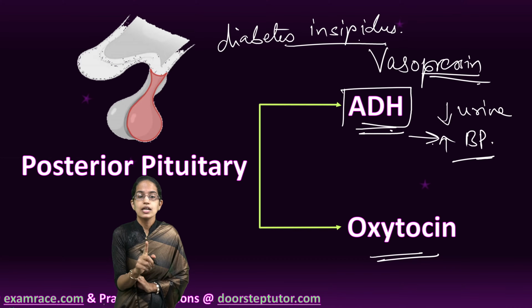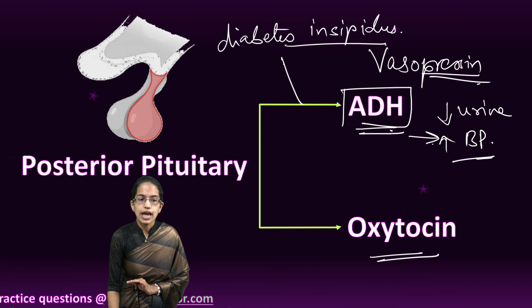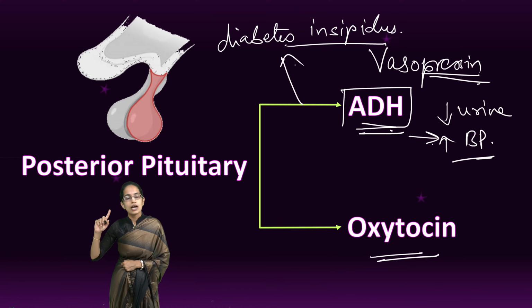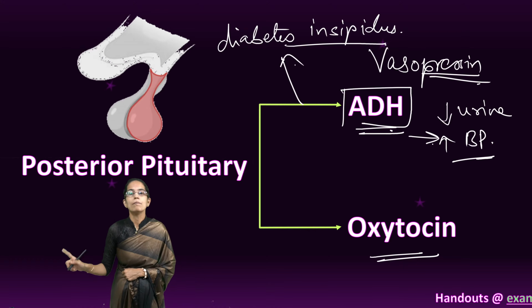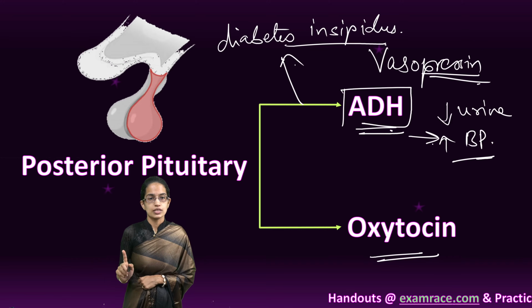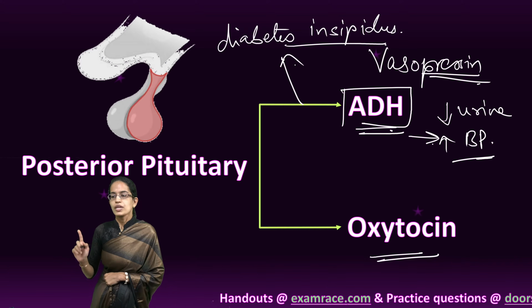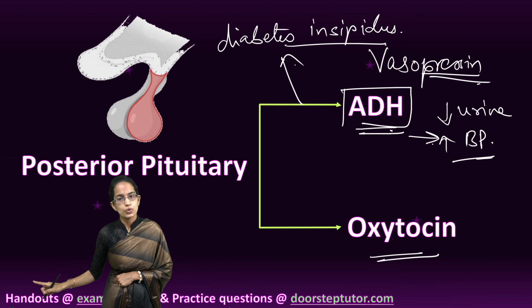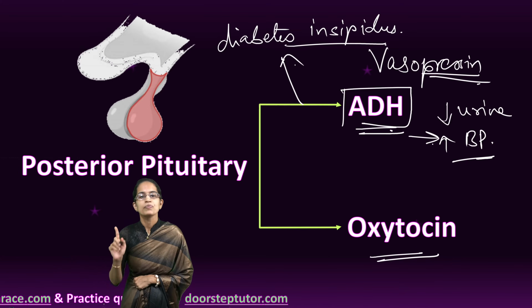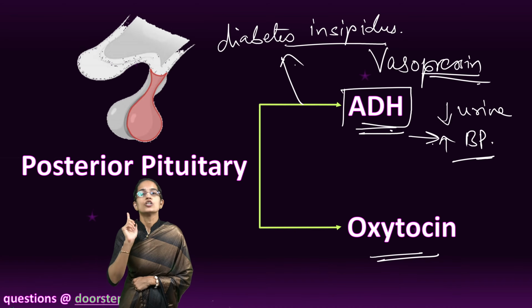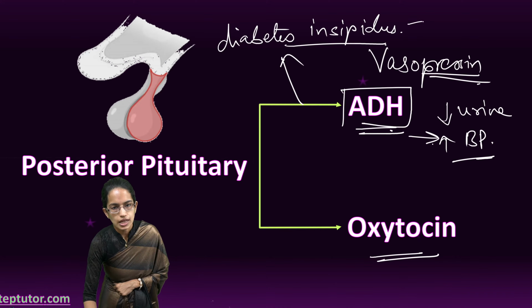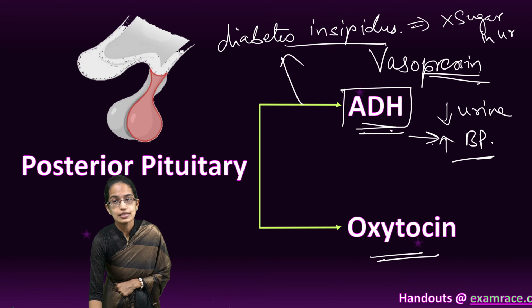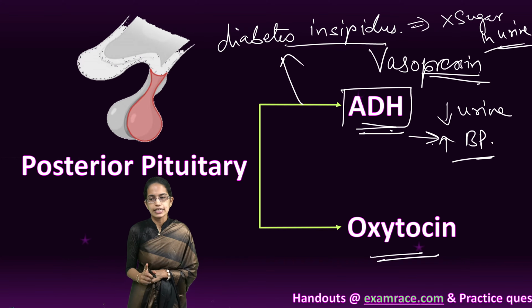In diabetes insipidus, the amount of urine is excess, but without sugar. In diabetes mellitus, sugar or glucose is present in urine. In diabetes insipidus, no sugar is present in urine, so it is not a condition of diabetes mellitus.